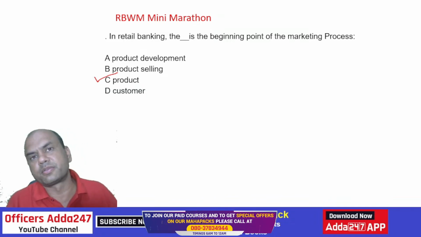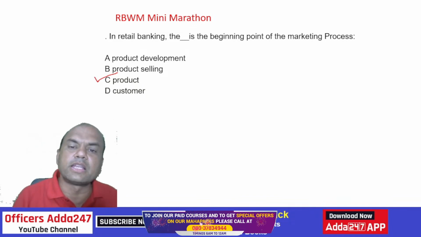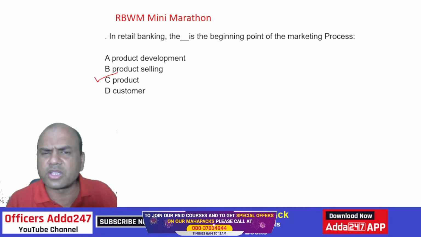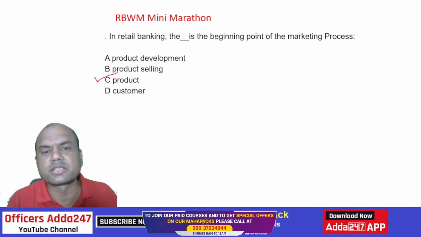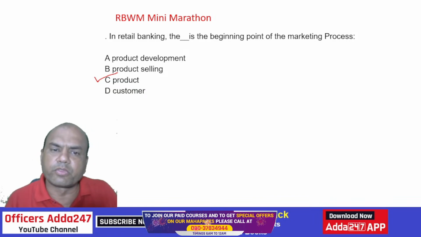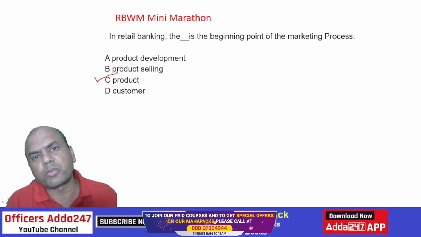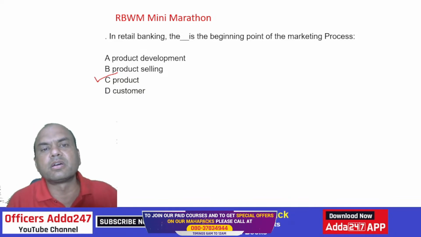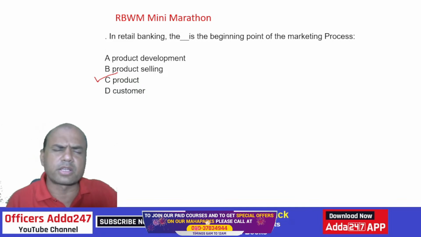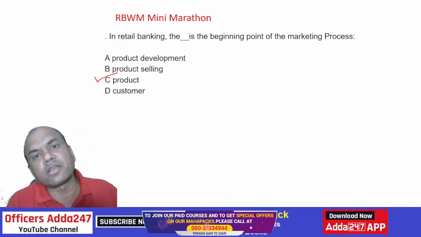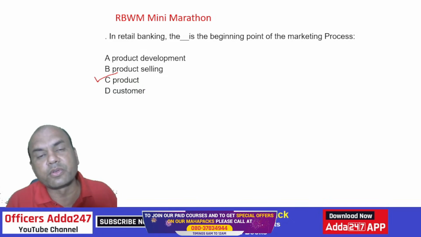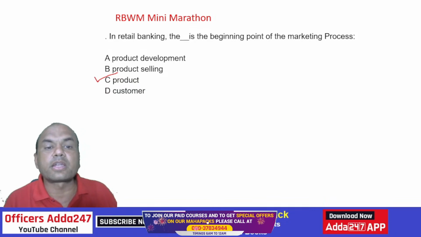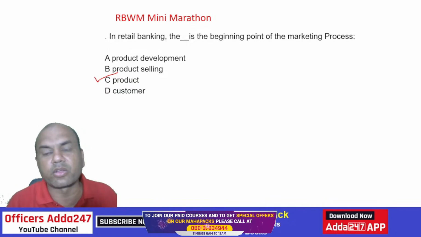But product is important. Suppose I have a very good relationship with a client. You also have many times some clients in the branch, very good clients, good relationship, but your bank doesn't have that product. Let's say the customer wants some reverse mortgage loan, but your bank doesn't have the reverse mortgage product. In that case, what will you do? It's of no use, right? So that's why product is the main part. It is the starting point of any marketing process.